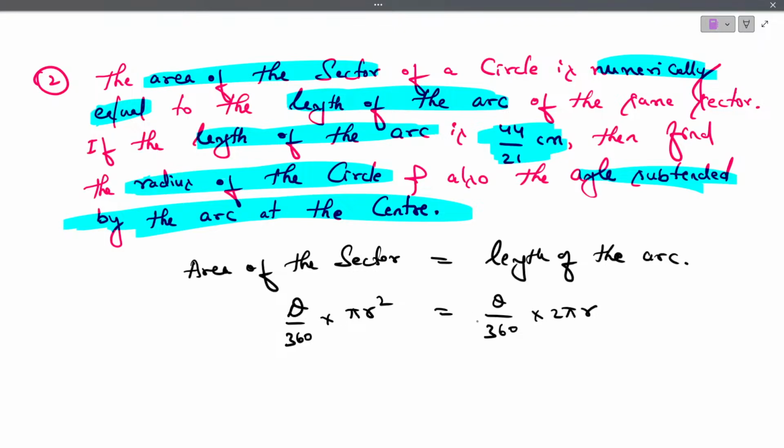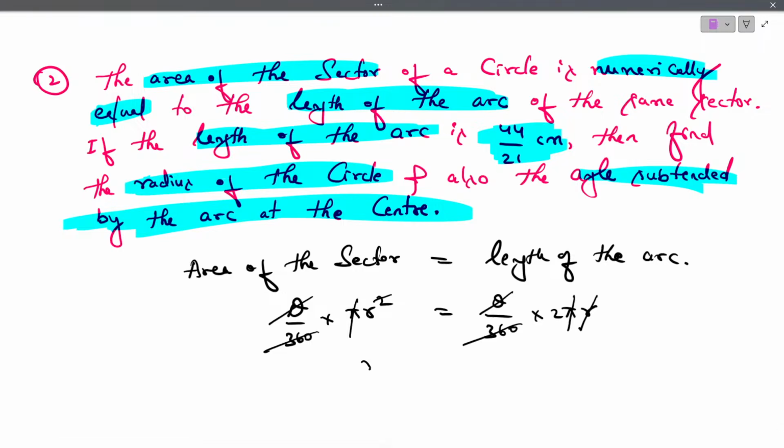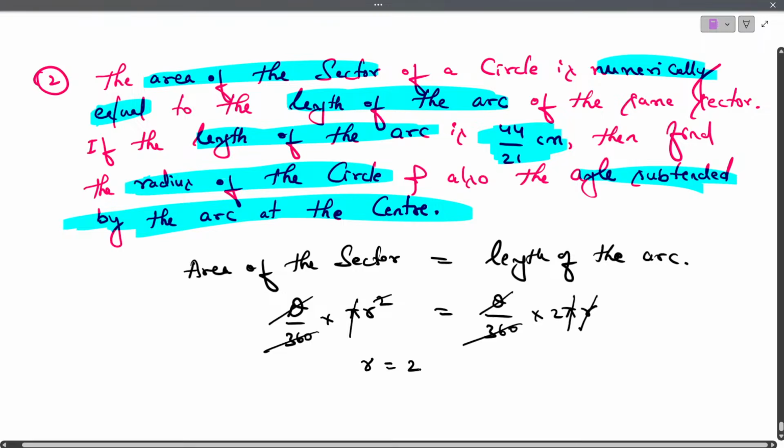When both are numerically equal, theta gets cancelled, 360 gets cancelled, pi and pi get cancelled, one r and one r get cancelled. What is left? r is equal to 2. This r is nothing but the radius.